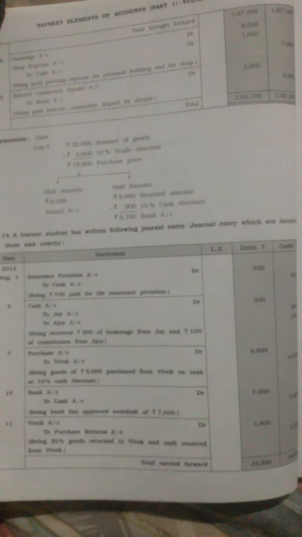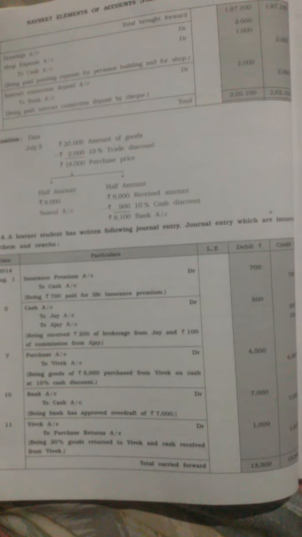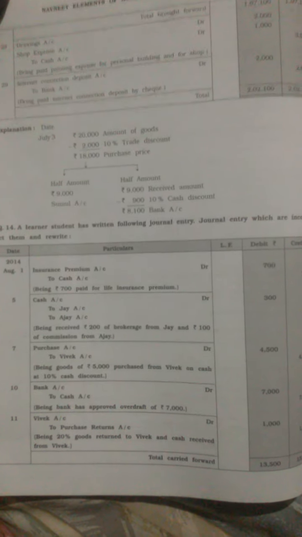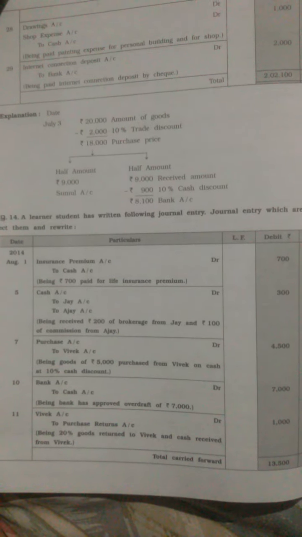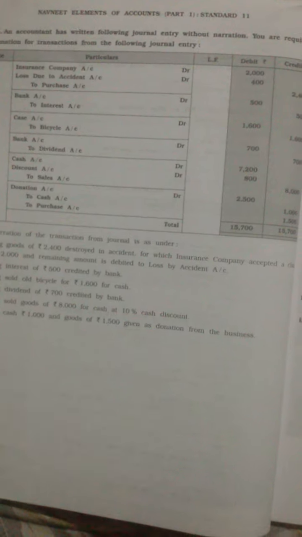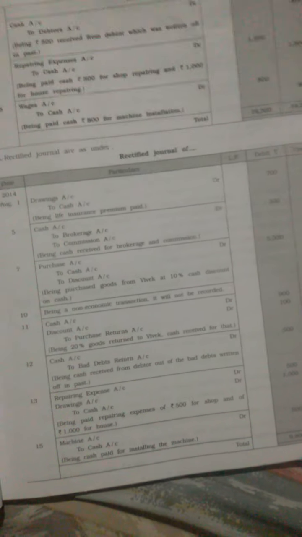One more thing: the theory of rectification of error is not given in your textbook. Therefore, please don't do question number 14 and question number 15, because the rectification of error theory is not given in chapter number 4.